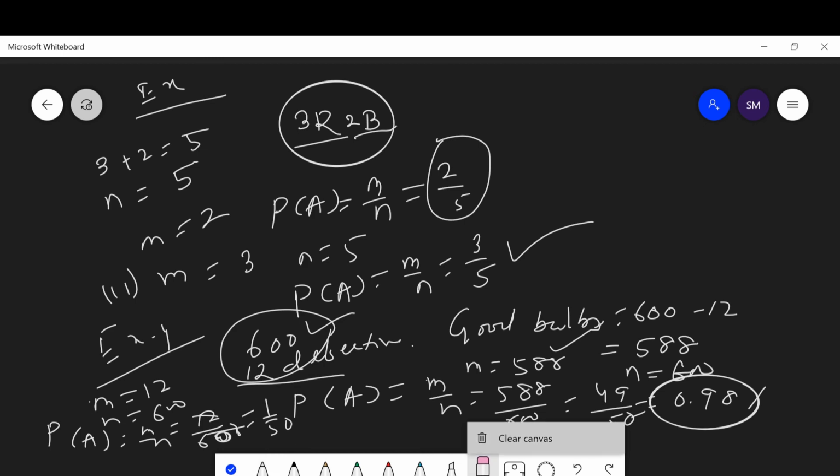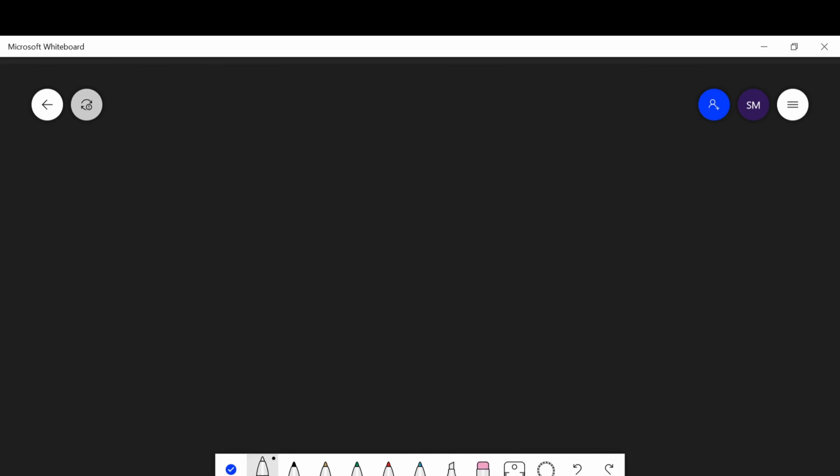Then next question. Here another question says that there are 17 cards numbered 1, 2, 3 up to 17 in a box. They are mixed thoroughly. One person draws a card from the box. Find the probability that the number on the card is an odd number.